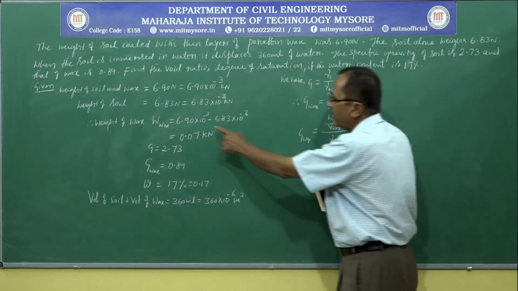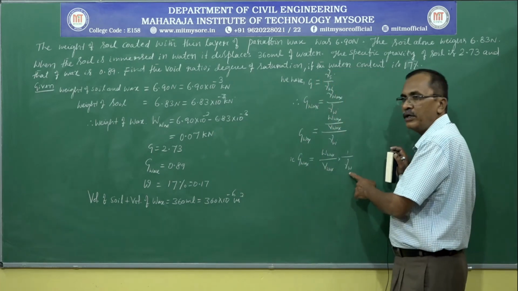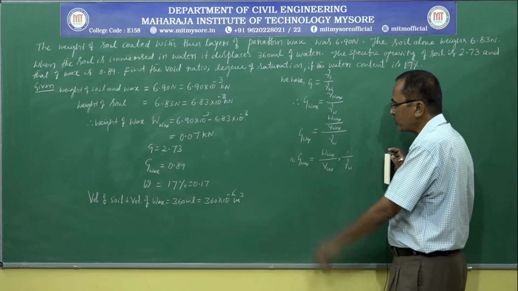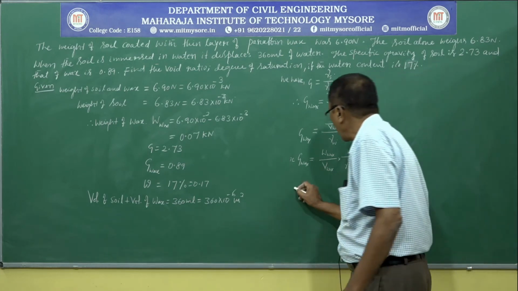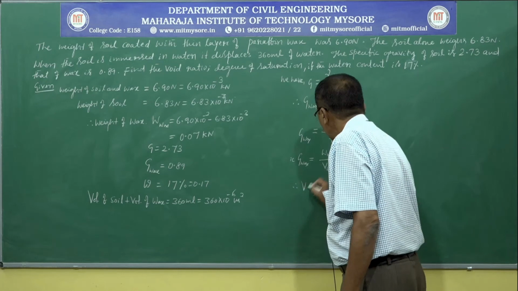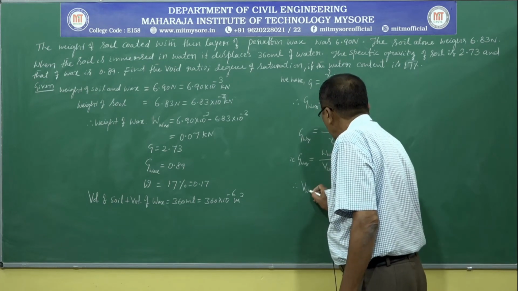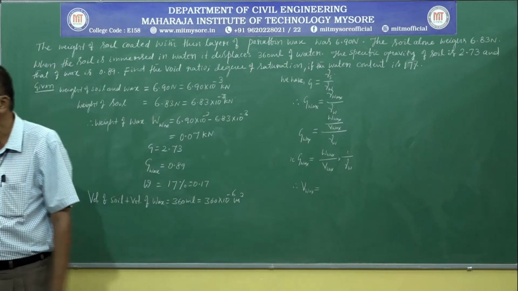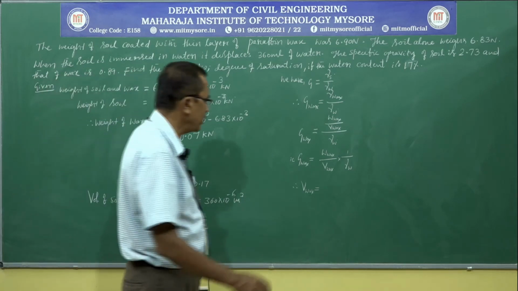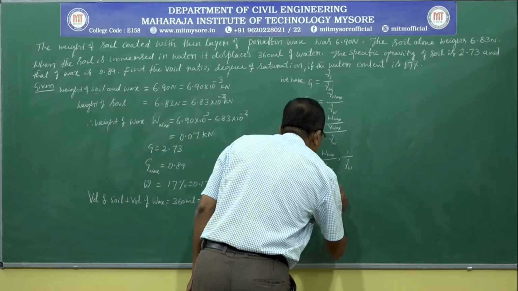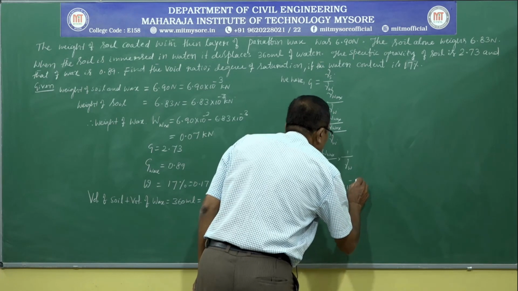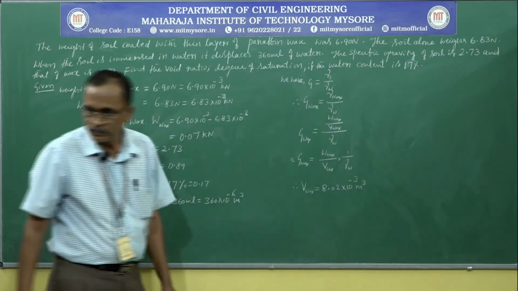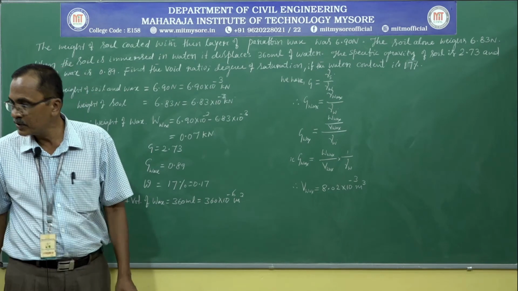Weight of wax we calculated here. The unit weight of water is known, 9.81 kilonewton per meter cube. The only unknown here is the volume of wax. By substituting numerical values, you will get volume of wax equal to 8.02 into 10 power minus 3 meter cube.